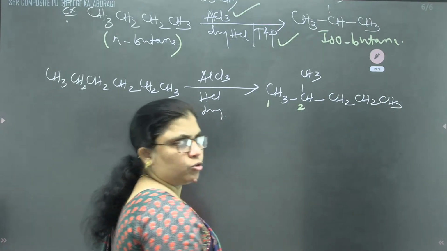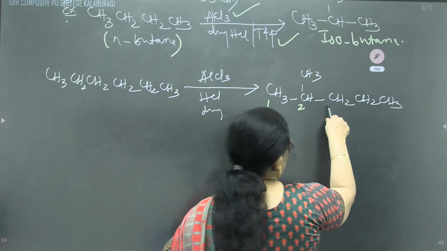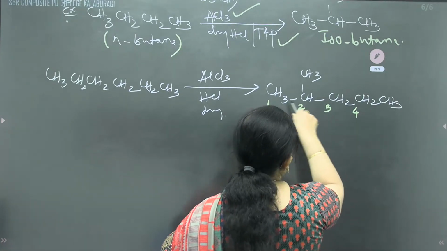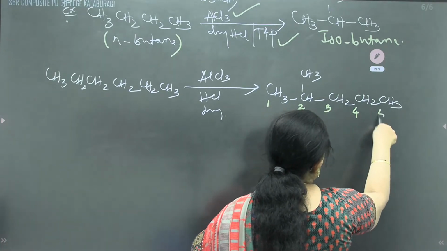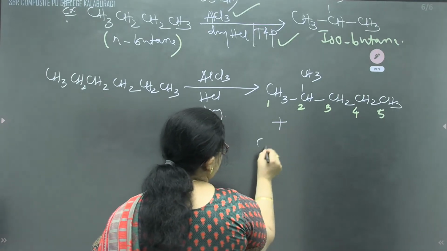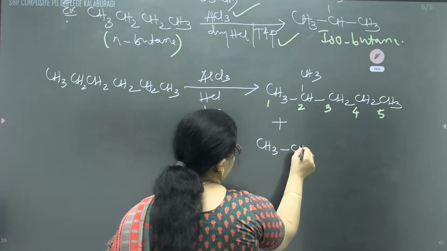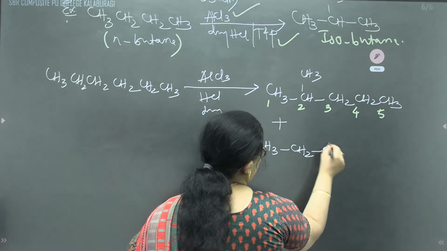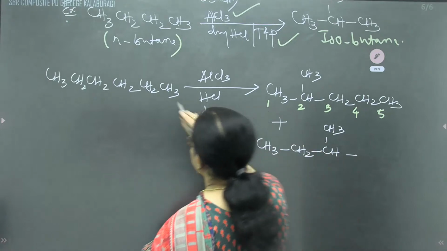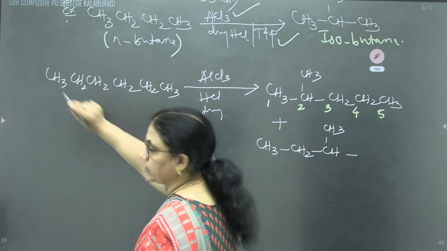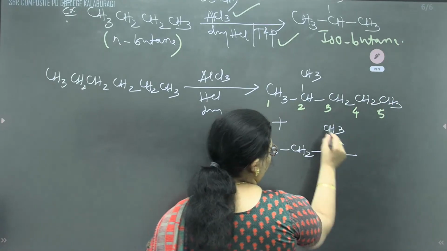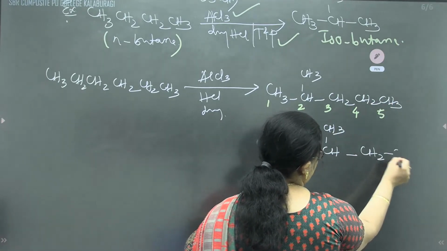You write yourself 2-methyl hexane. 1 2 3 4 5. 2-methyl pentane. One more possibility, 1 2 3 4 5 6.